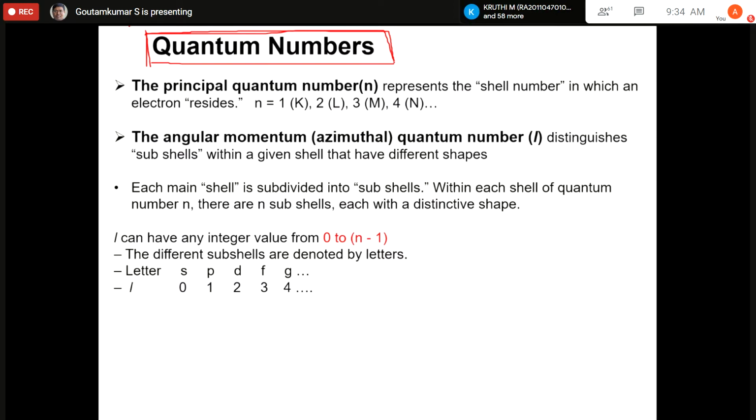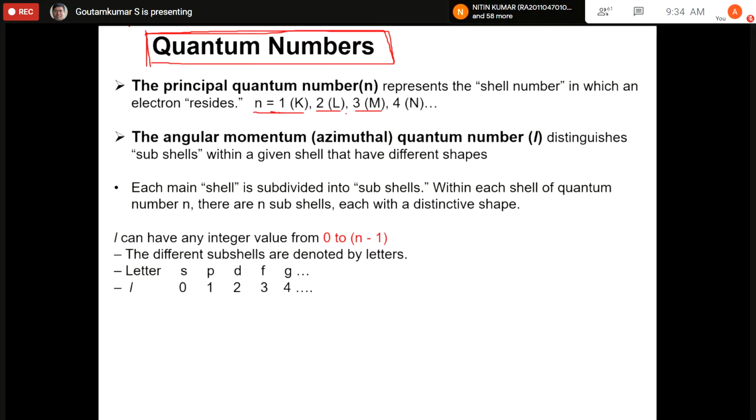The principal quantum number is the orbit, which is the Bohr orbit, or it is called the shell, which you have studied as K shell, L shell, and M shell. So for n equal to 1, it is called K shell. For n equal to 2, it is called L shell. For n equal to 3, it is called M shell, and so on. Therefore, this is called the principal quantum number. So the principal quantum number is n equal to 1, 2, and so on.